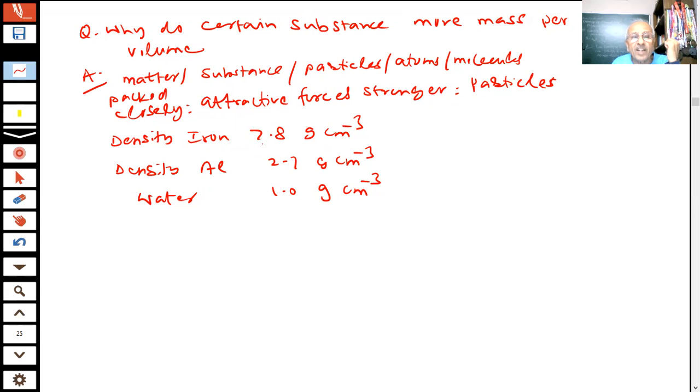In other words, this iron is 7.8 times heavier than water. Iron is 7.8 times heavier than water, means the particles of the iron are more closely packed, more densely packed. There are more iron atoms in 1 centimeter cube as compared to water. If I take 1 centimeter cube of water, the mass of that 1 centimeter cube of water is less. So that means they are more densely packed and their mass is more.